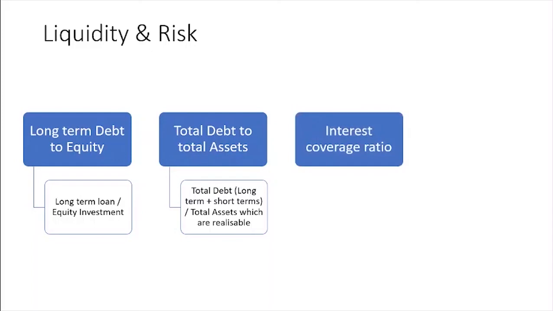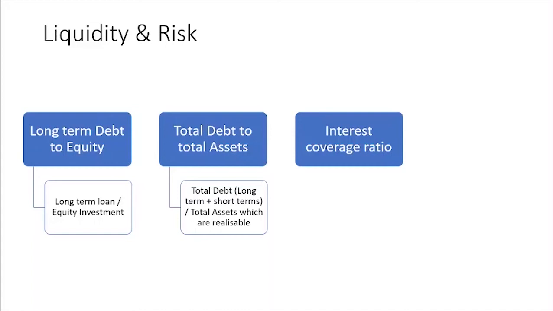Okay. And then the last is interest coverage ratio. So what does the interest coverage ratio mean? It means how many times our earnings are enough to pay our interest. If you have to pay, let's say, $10,000 interest and your salary is only $12,000, will the bank give you the money? Because you don't have enough income, right?